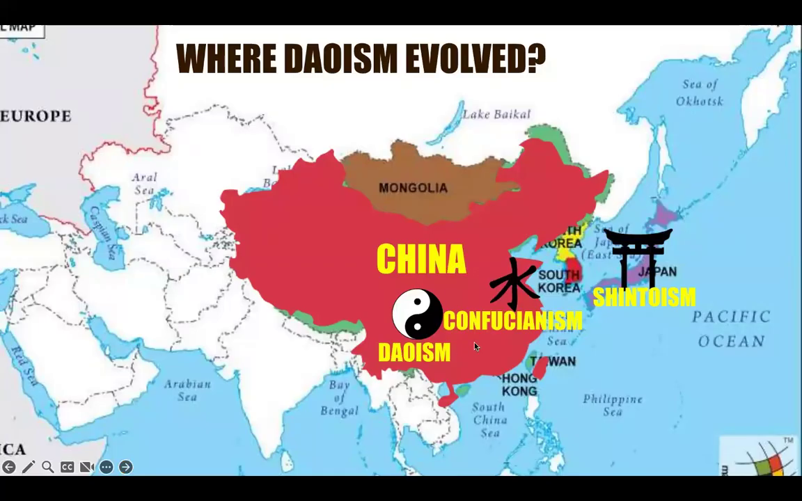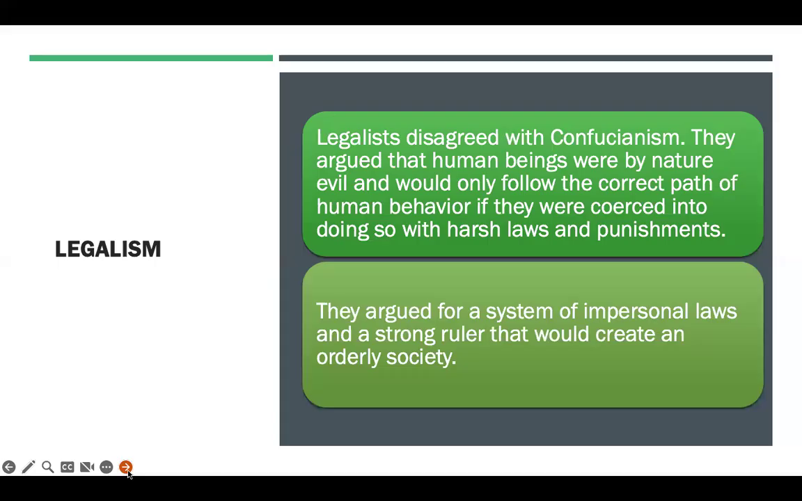You got Taoism down here in the south, Confucianism up here, Shintoism, which I'm not going to go into in this particular lecture, was from Japan. So legalism was very important because it highly impacted the social structure of Chinese society. Now, legalists disagreed with Confucianism. And as I said in class, I know I've said this many times about various societies, there must be separation of church and state. When you have too much intermingling of church and state and you force the religion on people, society typically doesn't go well.